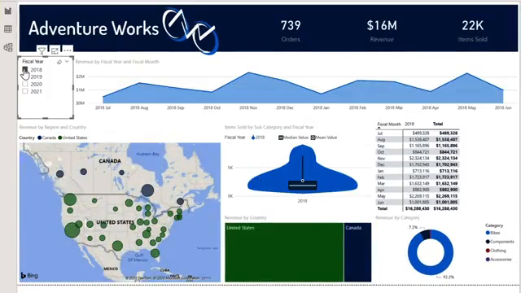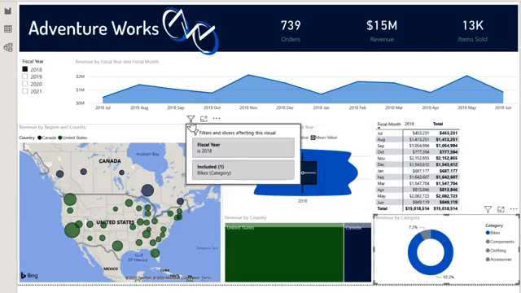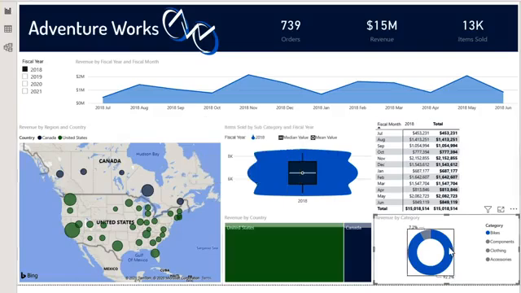And the slicers work quite happily alongside other filters. So if I come down to my donut chart and select bikes, both filters have now been applied. Now it could become a little confusing trying to work out which filters have and hadn't been added. If you come to any of your visuals, you'll see the little filter icon, and when I hover over it, it's telling me all the filters that have been applied to this visual. I'm going to turn the bikes filter off again.